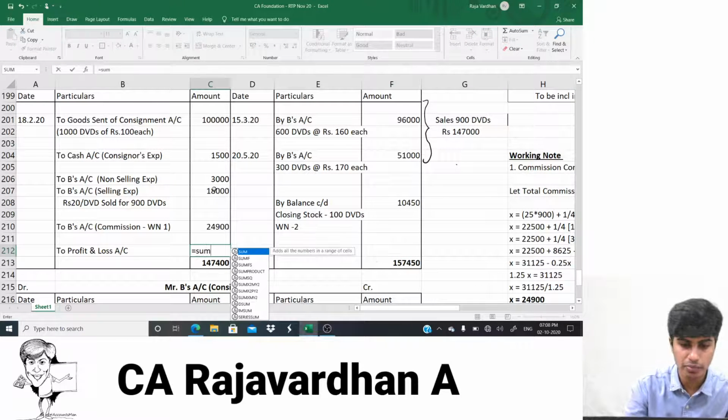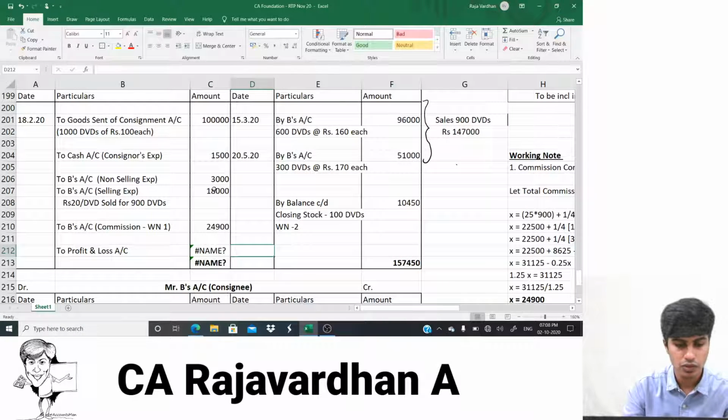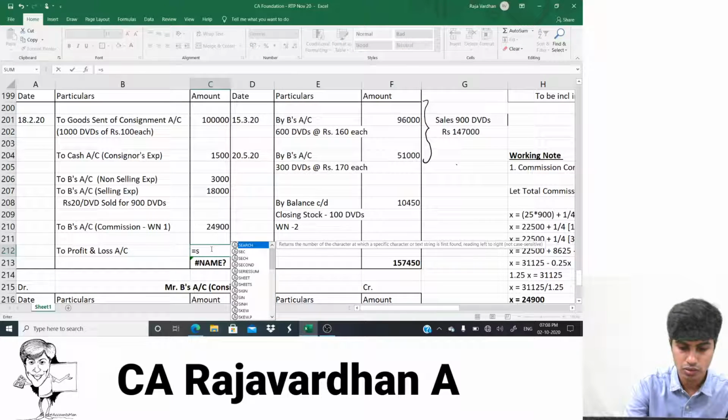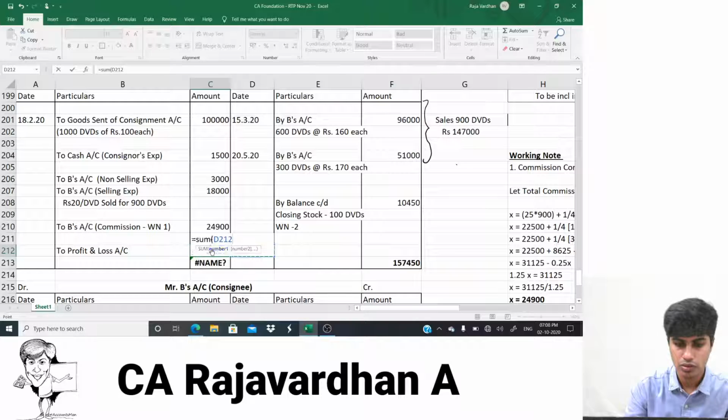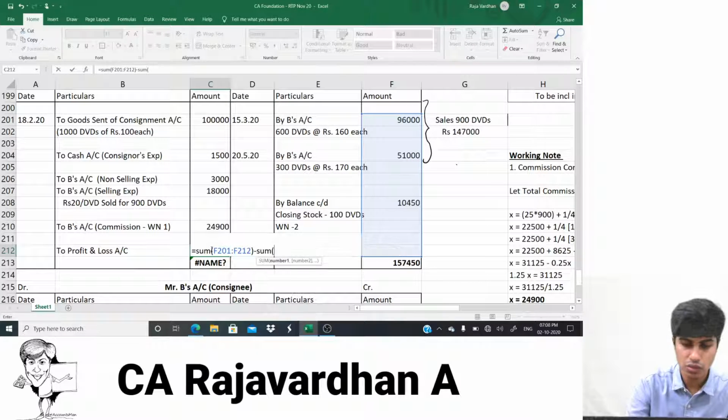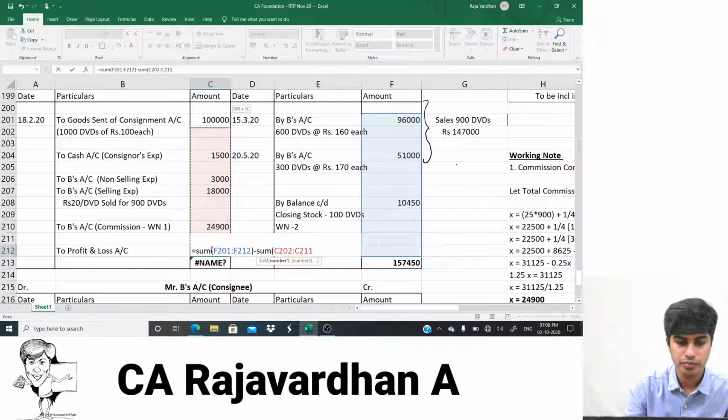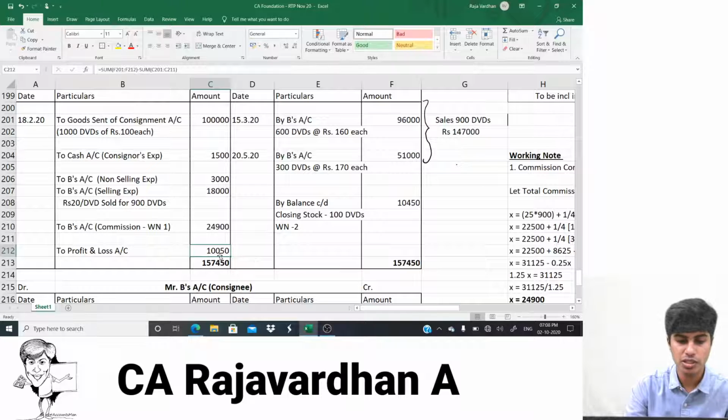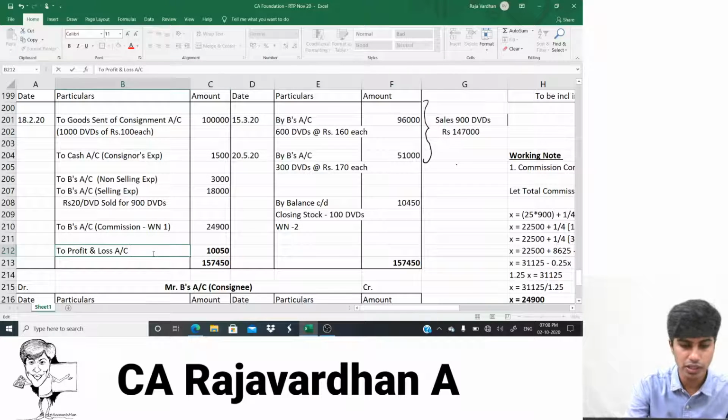What do you find? Sum this side total minus sum on the debit side. There comes my balancing figure. How much is it? 10,050. So this is the balancing figure. I would type it here so that you will understand.